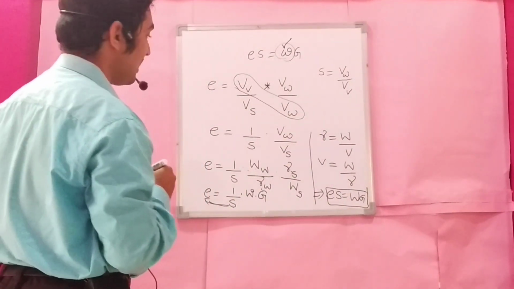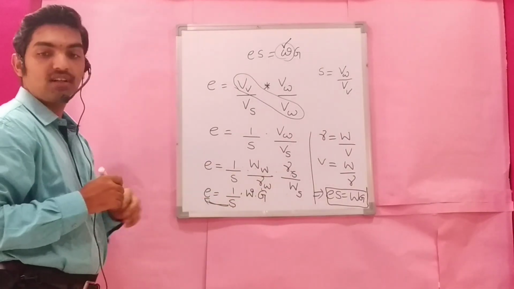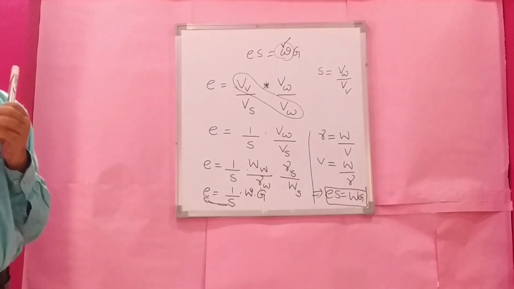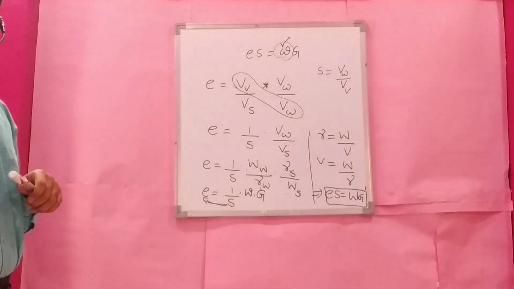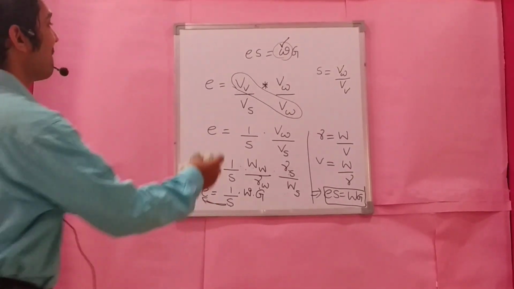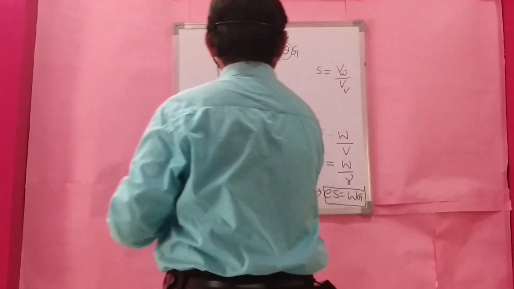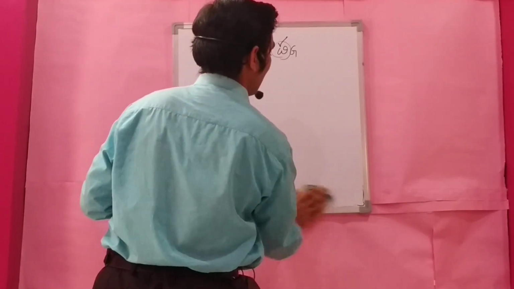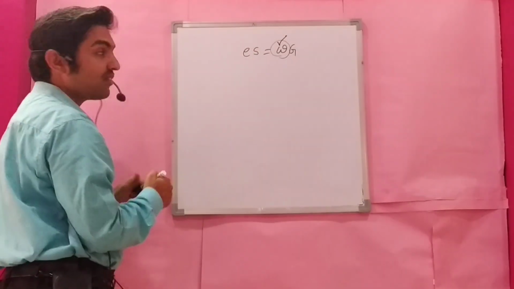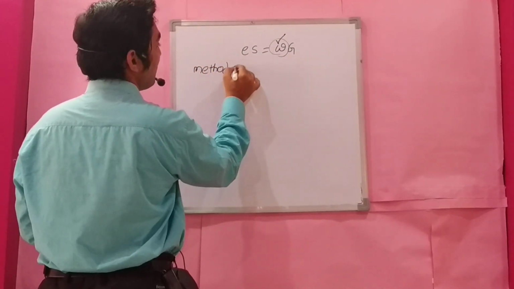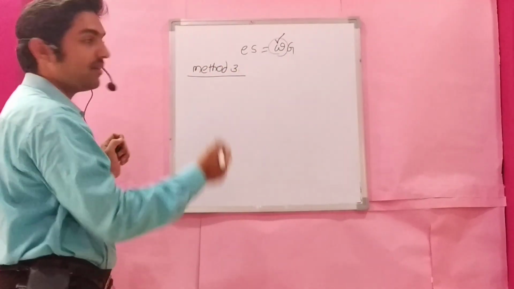This is the first relationship, eS is equal to wG, in terms of water content. Next, first method and second method we have seen. Now method 3, the third method to derive this property.